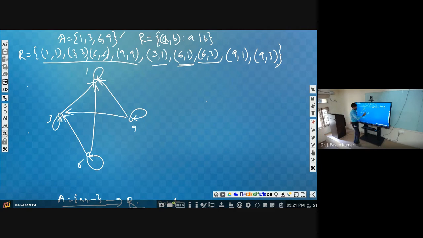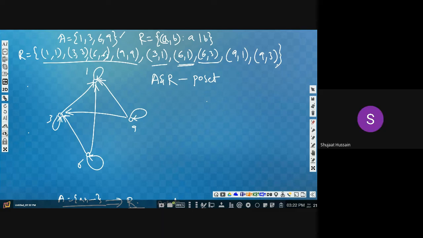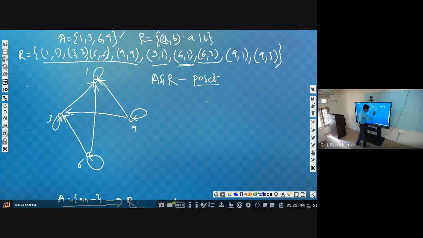Now, as we know, A and R together will form a poset. Is this clear? Whenever we say A and R form a poset, then definitely every tuple of the form (a,a) must belong to R. Then only it will satisfy reflexive, and then only it will be a poset.